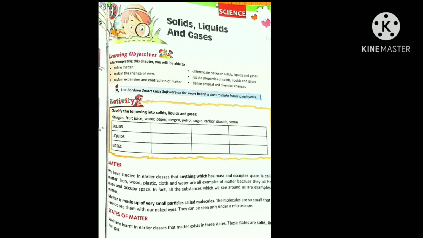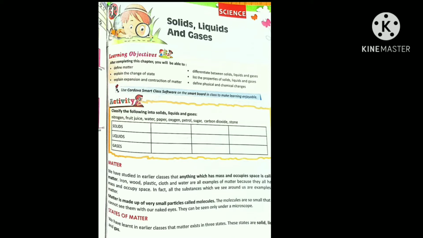First we will do an activity. We will classify the following into solid, liquid and gases. The first one is nitrogen. Nitrogen is gaseous, so you write it in the gaseous column. Now the fruit juice. Juice is a liquid, so the fruit juice will come in the liquid. Water is also liquid. The next one is paper.